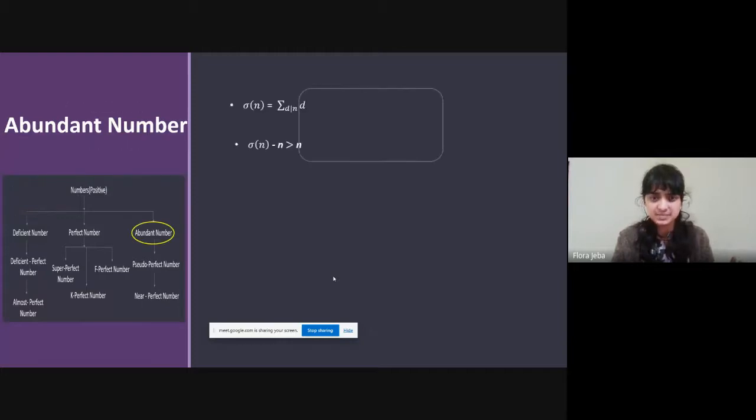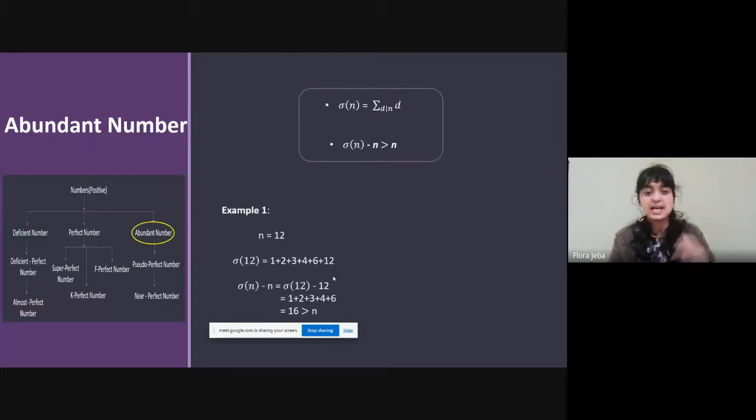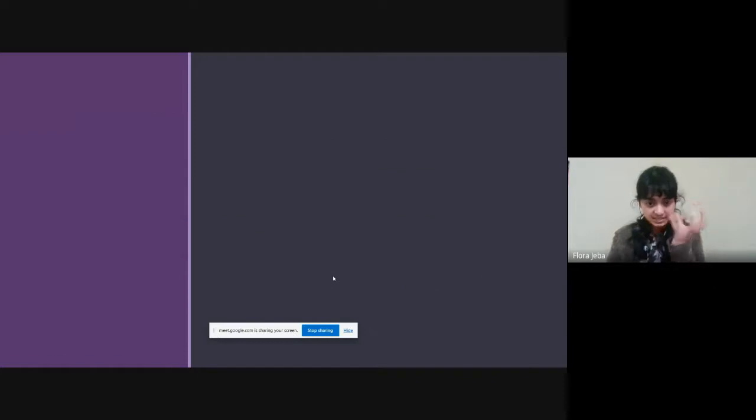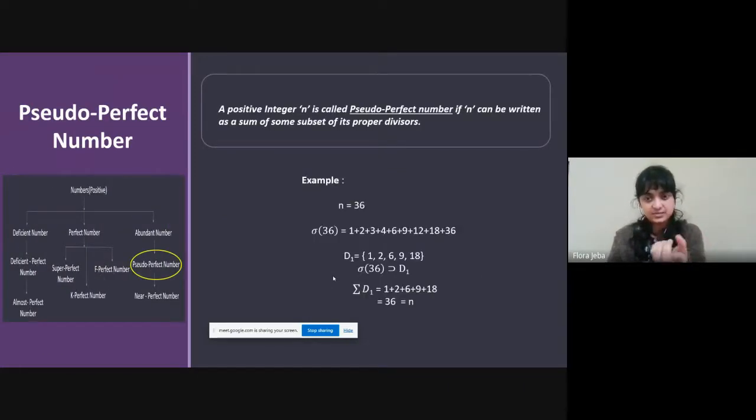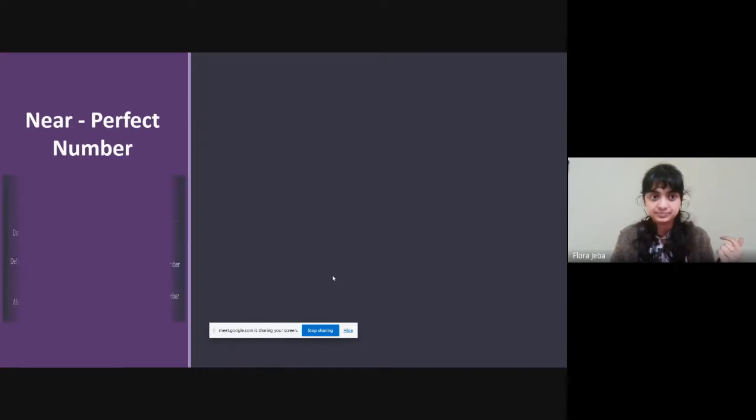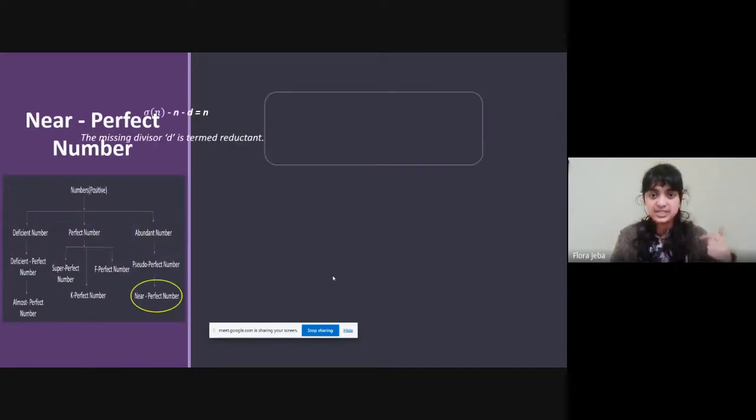An abundant number is a number whose proper divisors add up to a number greater than the number itself. Now, an abundant number can become a perfect number if we take just a subset of its proper divisors. For example, 36: we take this proper subset D1, and we can see that the summation of all the elements in that proper subset of proper divisors gives us 36. Now, there's another kind of abundant number which can be a perfect number.